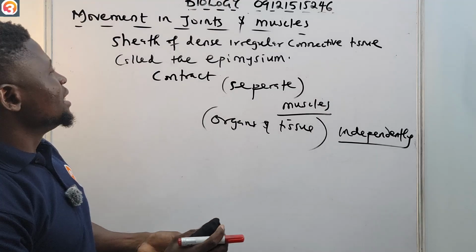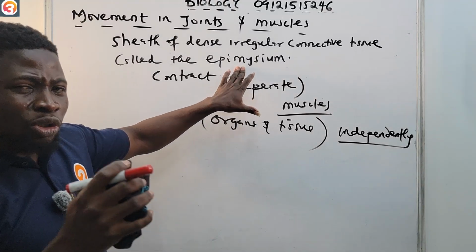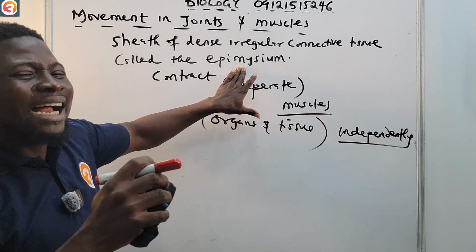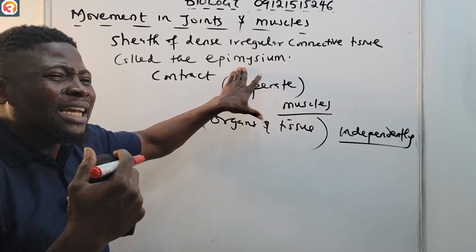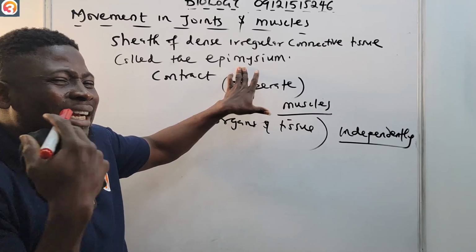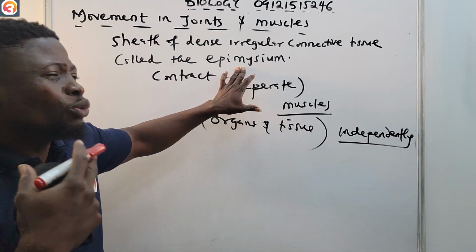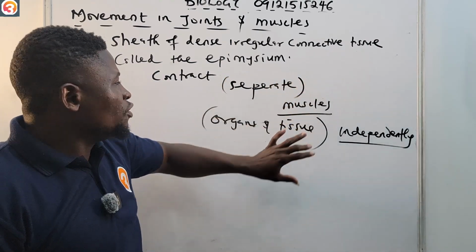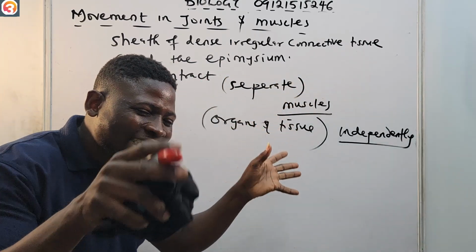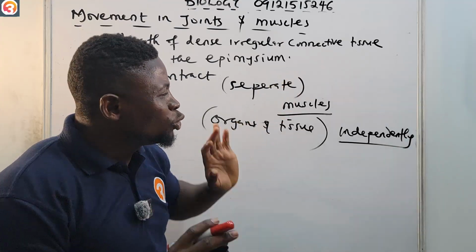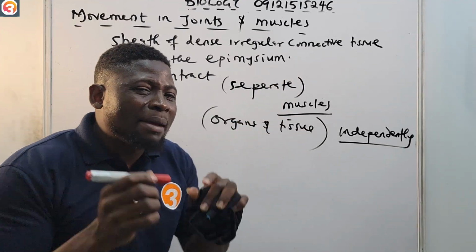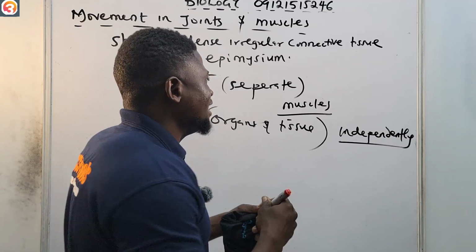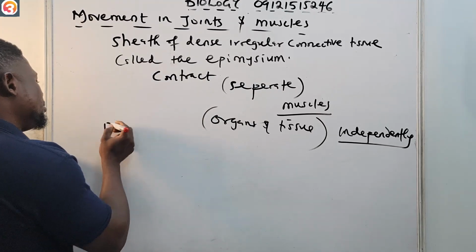All right. So this irregular connective tissue called the epimysium, like we have said, allows the muscle to contract while moving powerfully and maintaining its structural integrity. It also helps to separate the muscles from the organs and tissues in that area, while allowing the muscle to move independently.